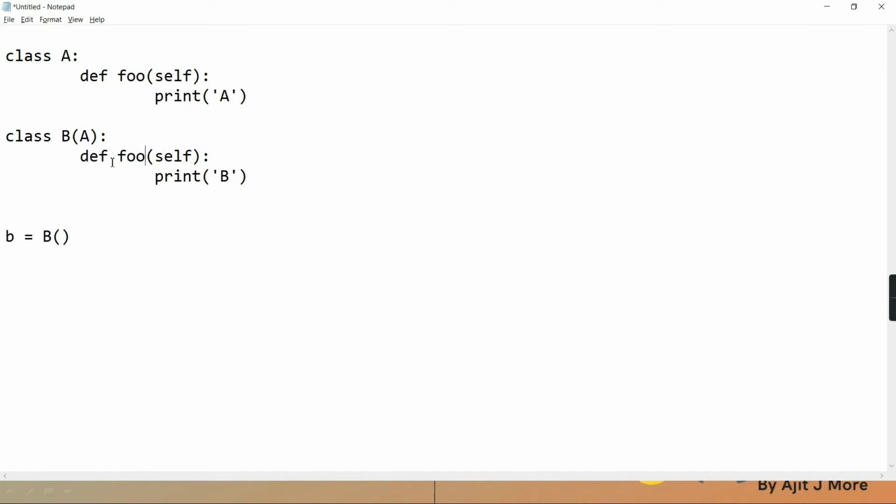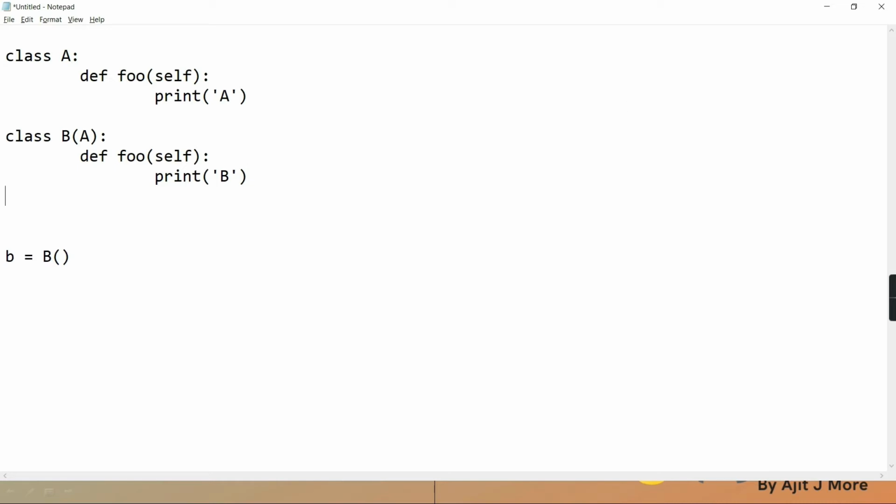Parent method redefined in child, so this is overriding. Yes or no, guys? Yes, sir. Correct. But in this, is the parent foo getting hidden because of this child foo? Now this child foo has come into focus and the parent foo has gone on the back foot. It's hidden. But still I want to access this parent foo in this child foo.